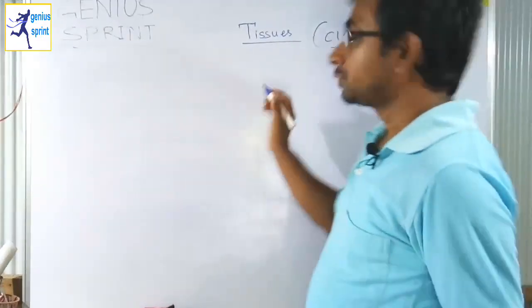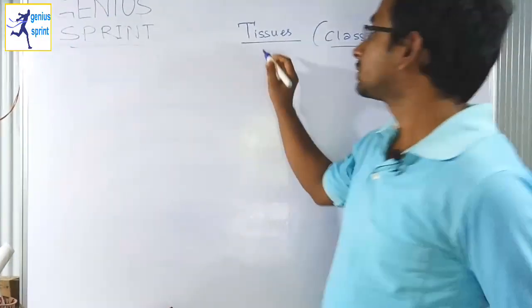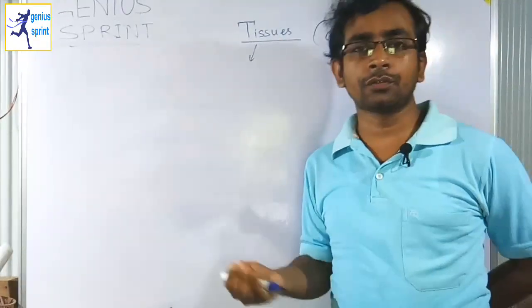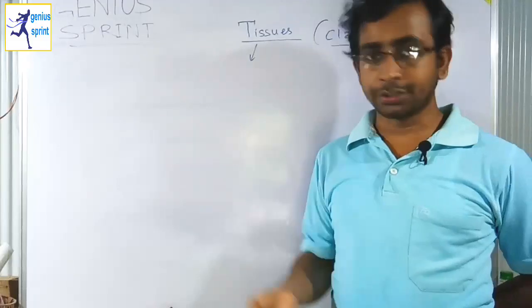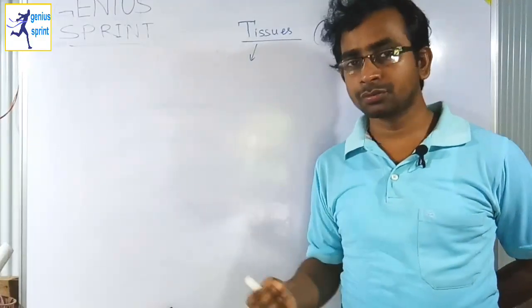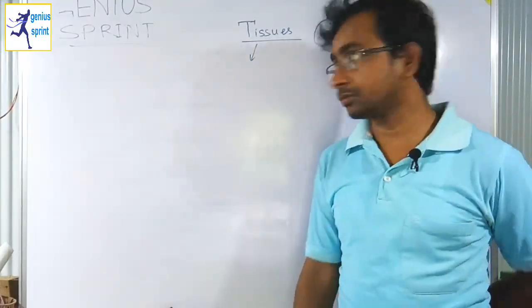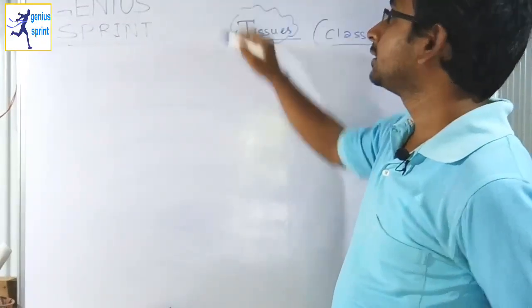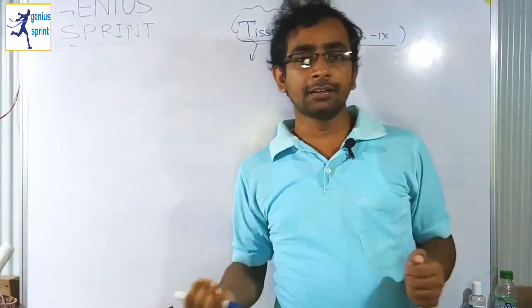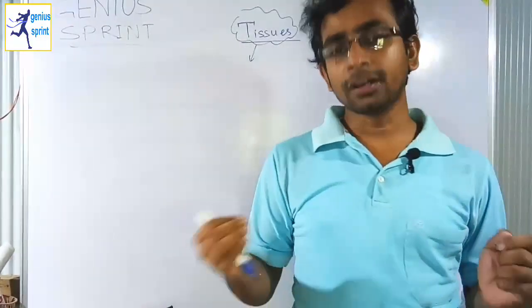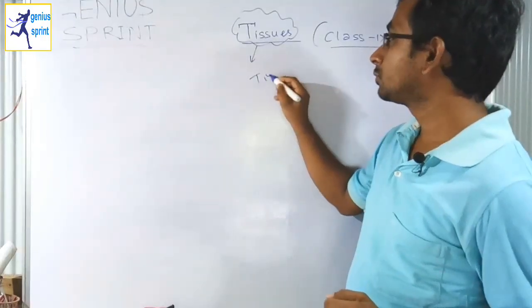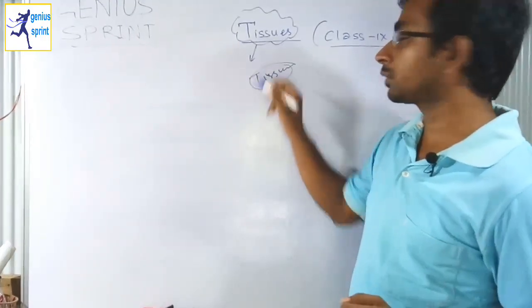So what is tissue? First of all, we have to understand what is tissue. In this session I will try to solve different questions from NCERT books and some inside questions also. Whenever a group of cells function together or work together, then this group of cells is termed a tissue.